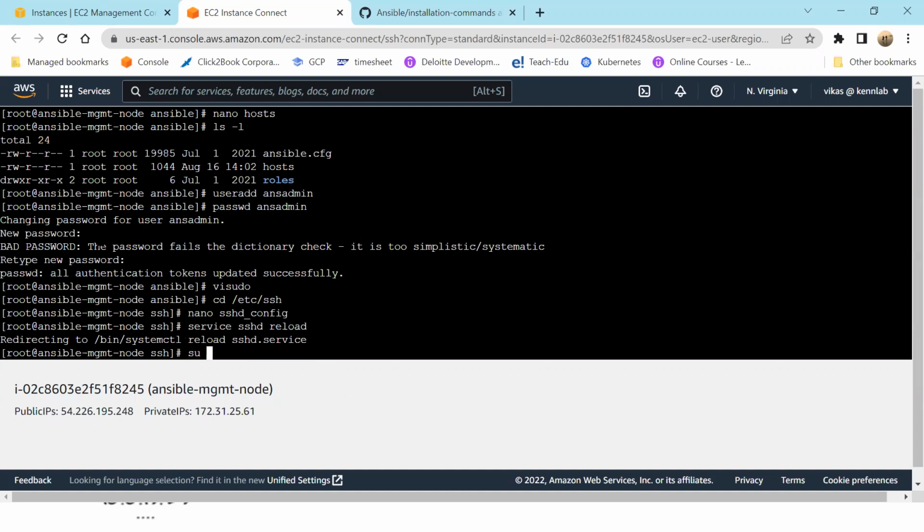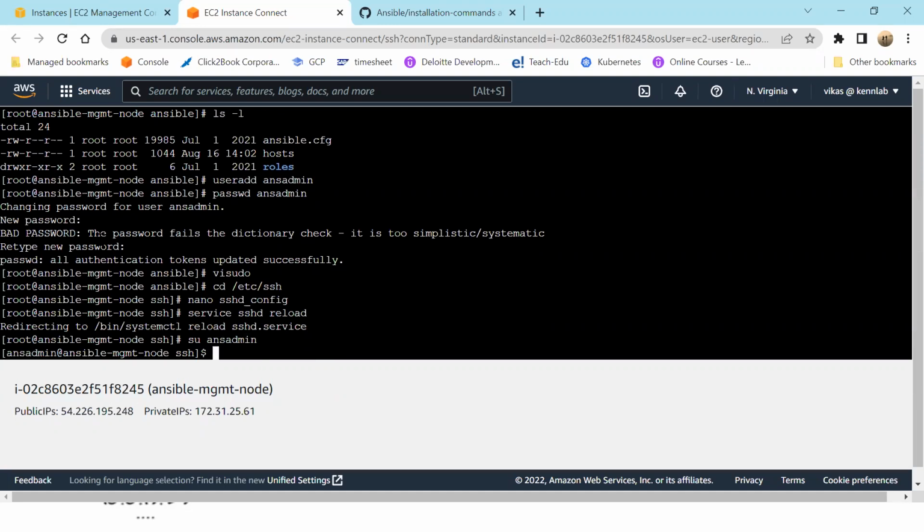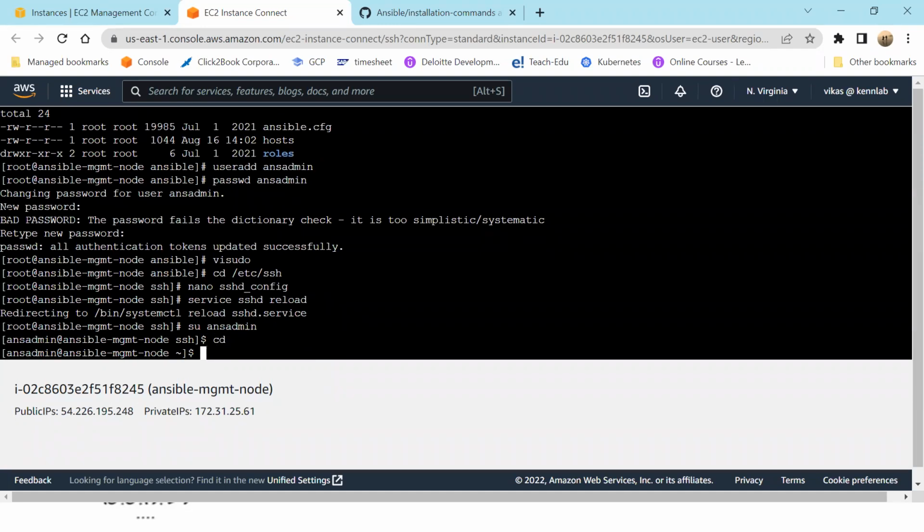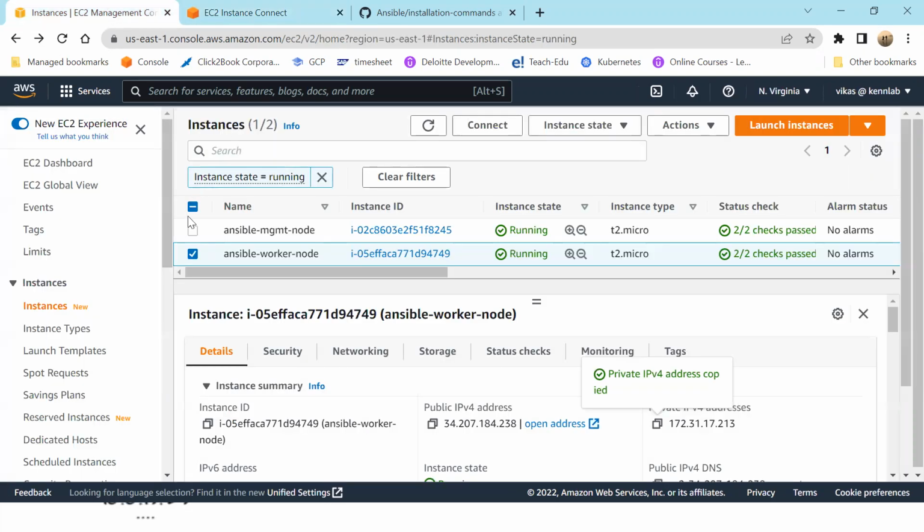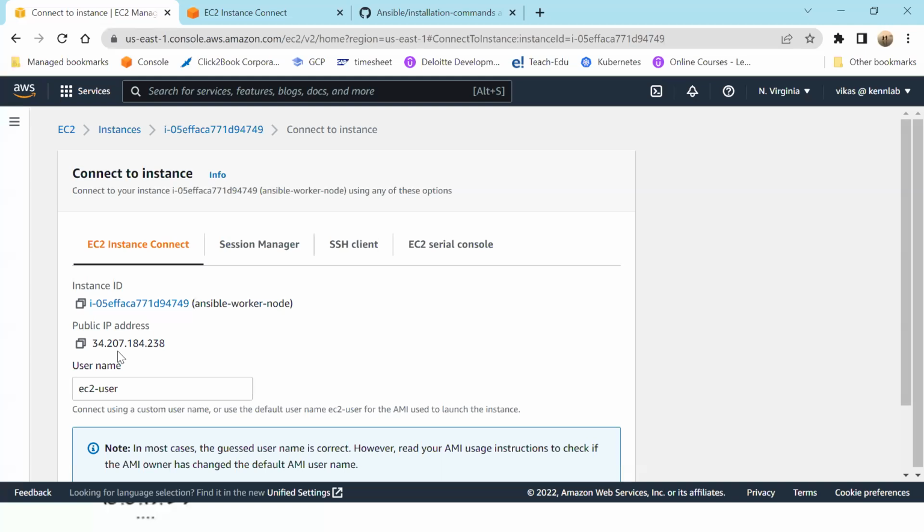Now su ansadmin, cd. So now in the management node, it is done. Now the same thing I'll do on my worker node. Go here. This time let's go to the worker node. Connect.